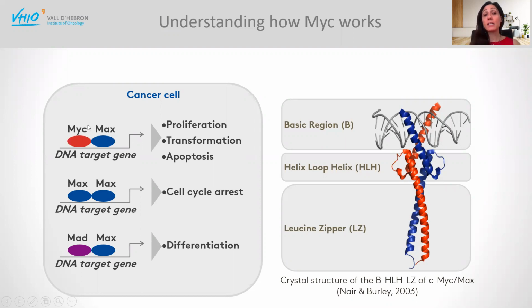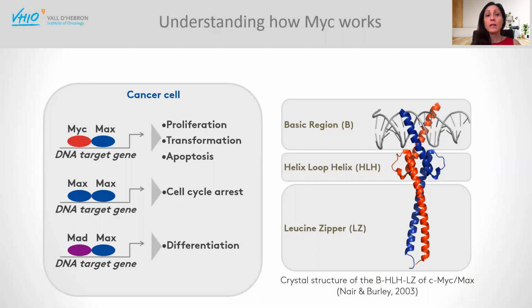In order to function, MYC has to dimerize with its partner called MAX. And when it does, its C-terminus assumes this wonderful three-dimensional structure here shown on the right, which is the BHLH zip domain. So these nice forceps are able to bind DNA, and this is how MYC exerts its function as a transcription factor.